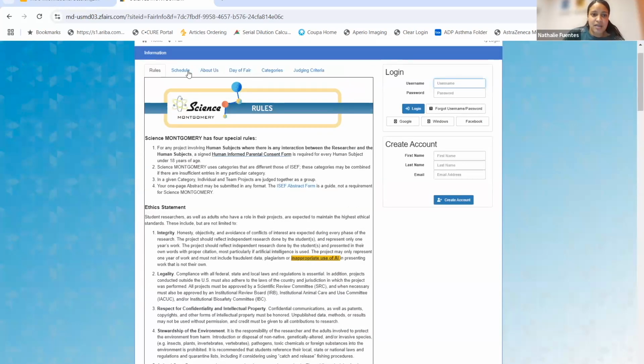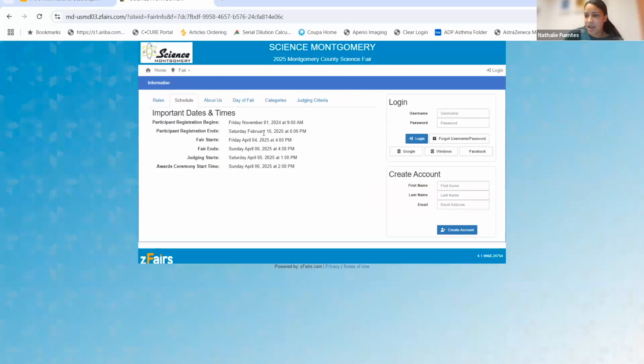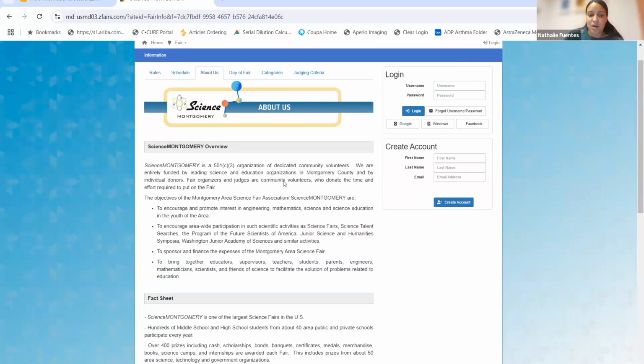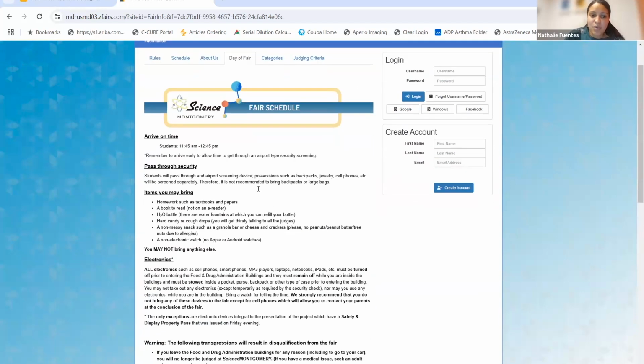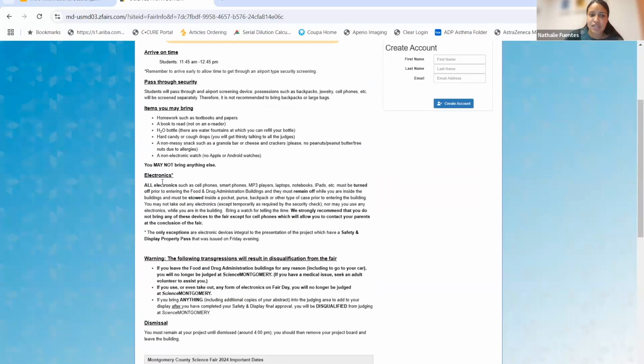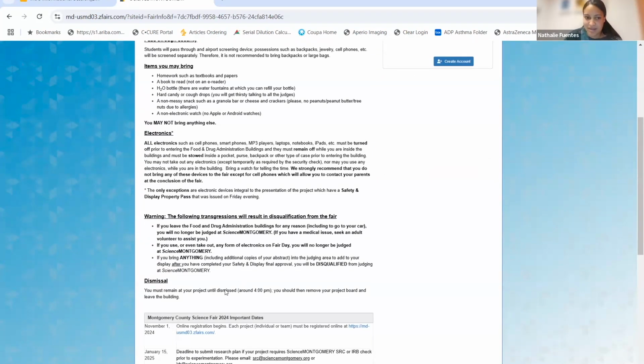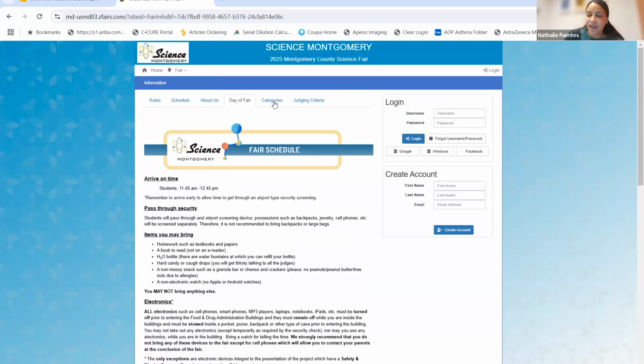In addition to that, here we have the schedule, the things that will happen during the fair and when are the important deadlines that you'll be aware of. A little bit about Science Montgomery in case you want to read through our study. What happens when you arrive to FDA? So here is all the expectations. For example, don't bring electronics to the floor, etc., etc. So those little things are highlighted on their day of fair.